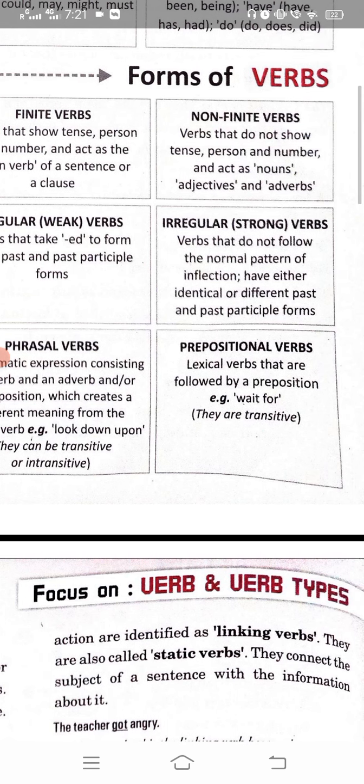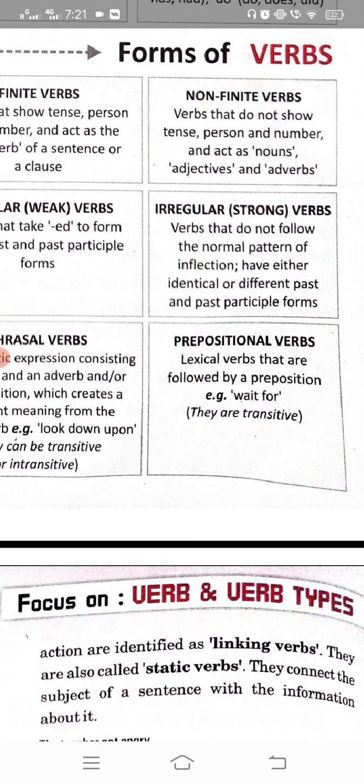Now prepositional verbs, same here, linking with the phrasal verb. Here the verbs always have a preposition at the end, like wait for, come in, go out. It means you will have a verb, like waiting is a verb, and along with the verb you will have a preposition.